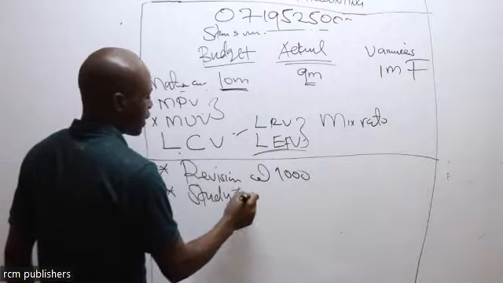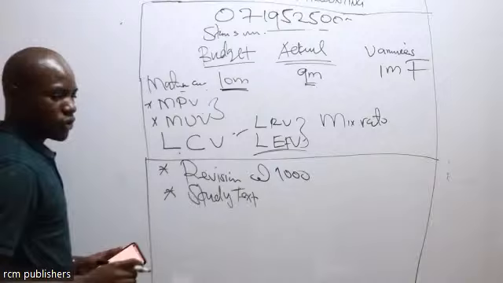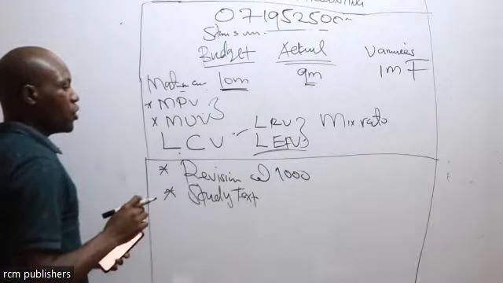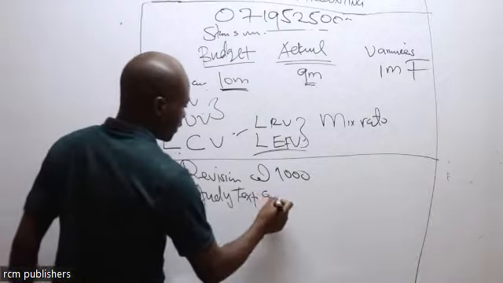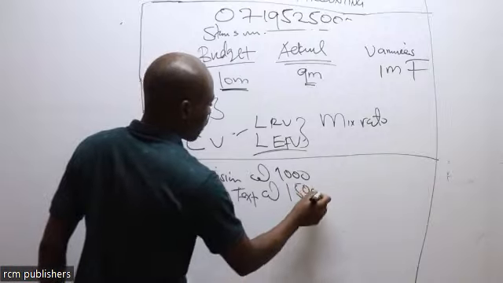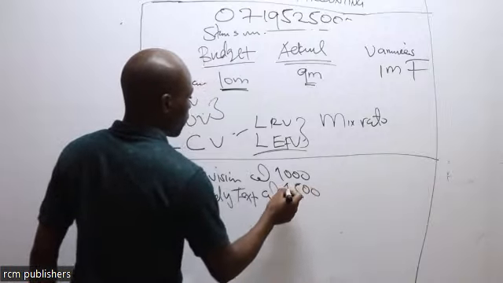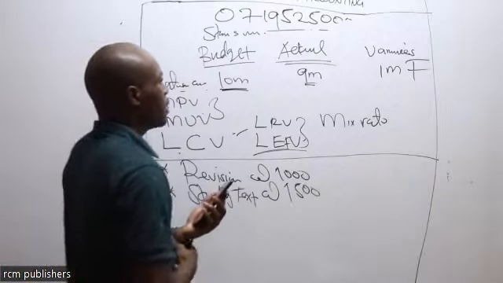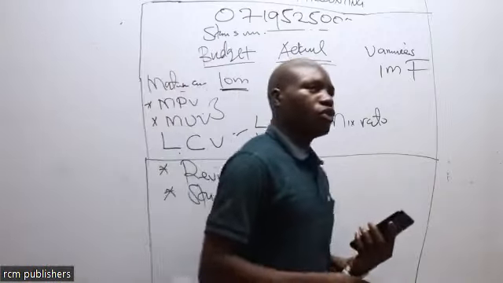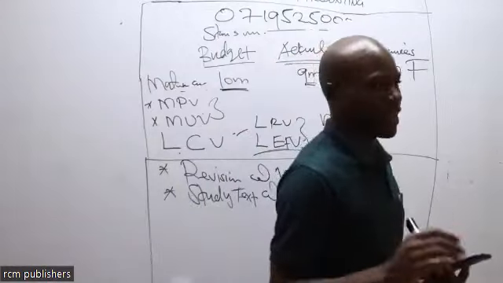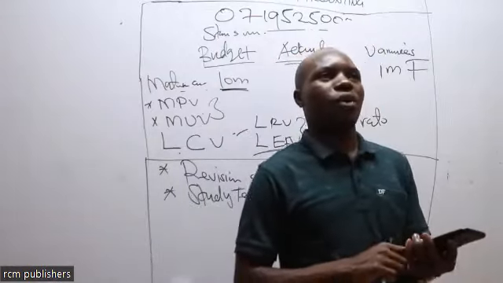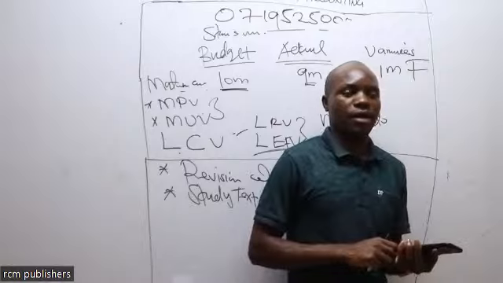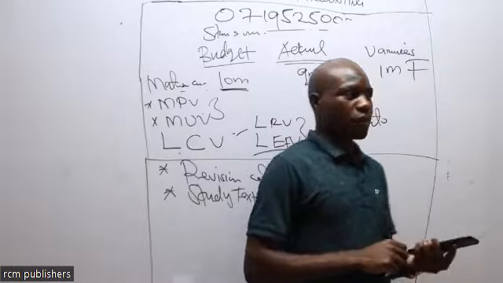study text that has got all the topics, all the notes, which you will be able to follow. At what price? At 1,500. So if you equip yourself with these two things, and then you also attend our classes, I can assure you that you are not going to do this paper for the second time. It will be a one attempt paper. So I believe that's enough.